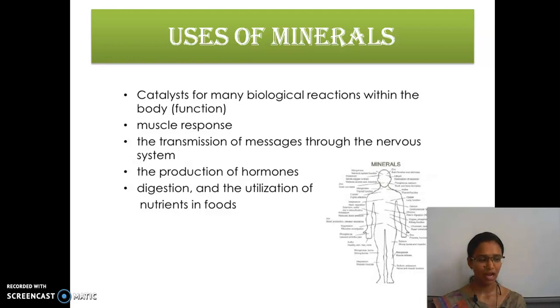Because our body has some content called bilirubin. What is that? If that content is more, have you seen newborn babies look yellowish on their skin?